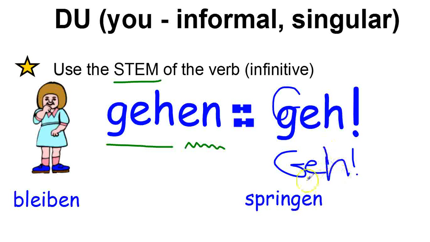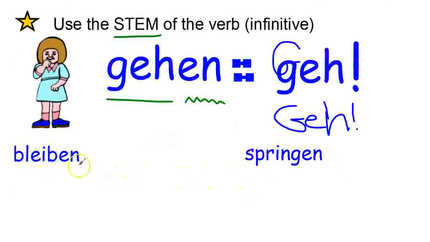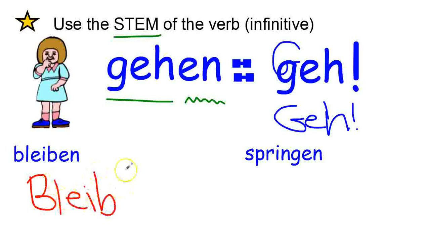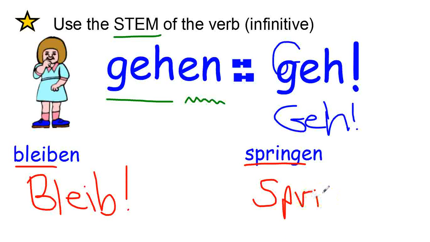Go ahead and try your hand at these two. Bleiben is to stay. Springen is to jump. So if you're talking to one person, you want to tell her, hey, stay, you would say bleib, because bleib is the stem. The stem of springen, to jump, is spring. I know it looks like spring in English, but so you would just say spring. That's the worst writing I've ever done.